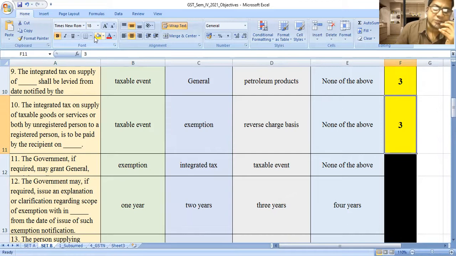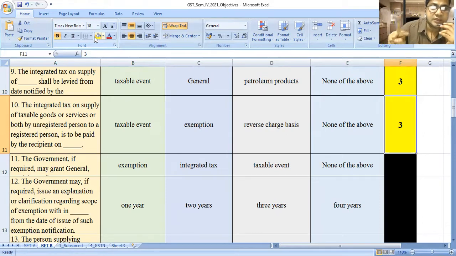Reverse charge basis. It means what? Reverse charge means tax is applicable to the recipient. Suppose supplier is there, recipient is there. If buyer is there, seller is there.